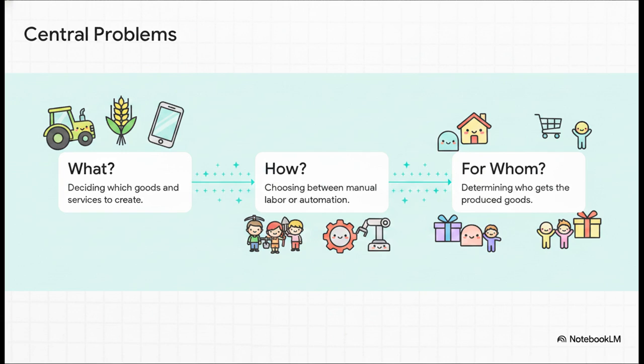Second, how to produce. This is all about technique. Do we use manual labor, providing jobs for thousands of people, or do we use heavy automation and robotics to maximize efficiency? And finally, for whom to produce. Once the goods are actually made, how are they distributed? Who gets to enjoy them? These three central problems are basically the giant puzzle every economy is constantly trying to solve.